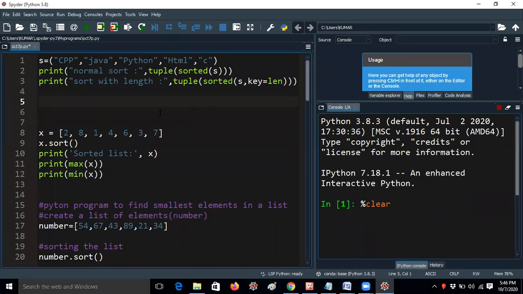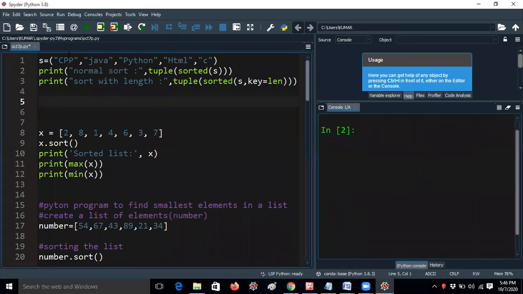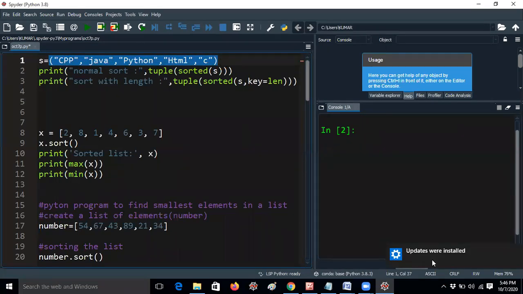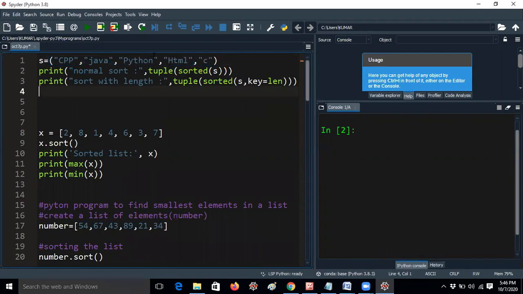That's the reason I'm telling once again, guys. Here I'm taking CPP, Java, Python, HTML, C in a tuple. If I'm not giving the tuple constructor here, I will get the elements in list format, because the sorted function returns a list by default.